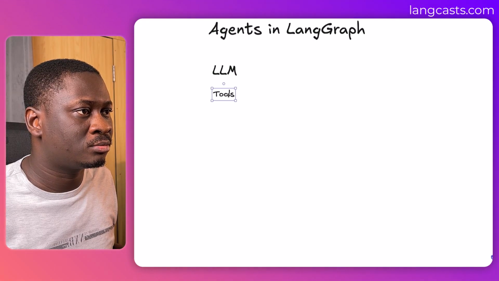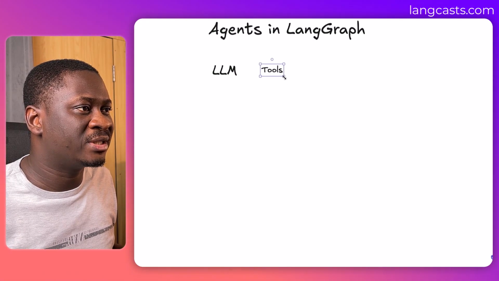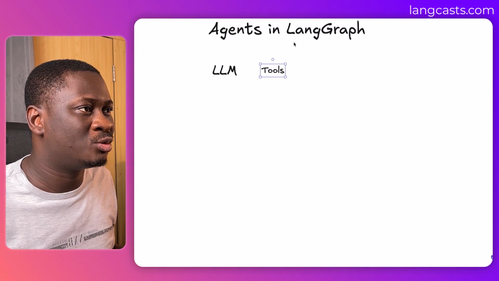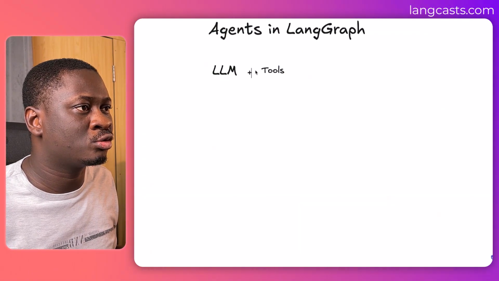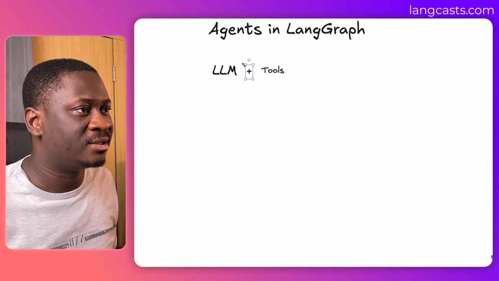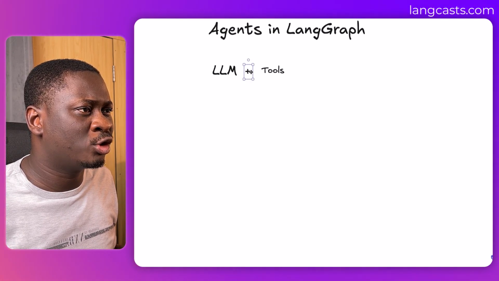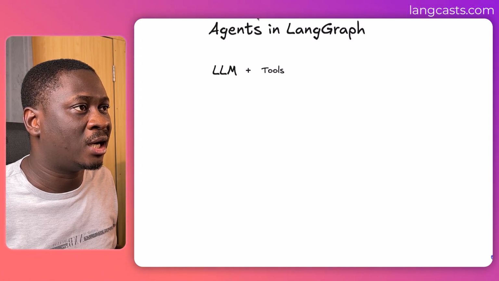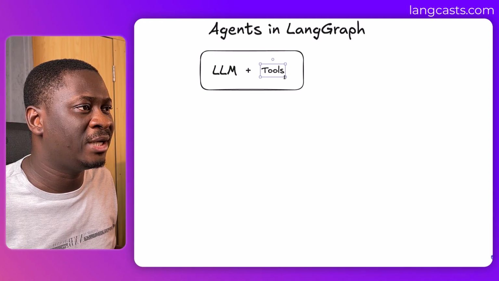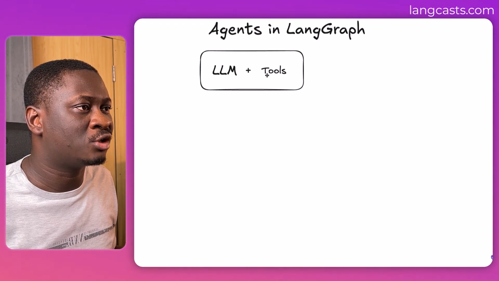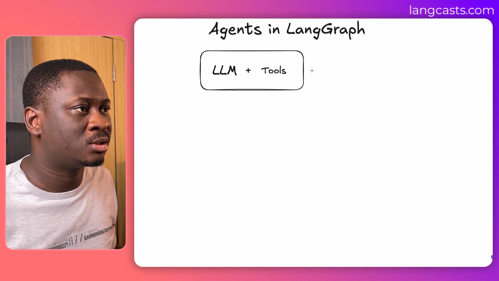So we have tools and we have the LLM. And most of the time, people believe that these are the two things that make up an AI agent: LLM plus tools equals AI agents. And I think in its most basic form, that is what AI agents are composed of. But then, we also have a third part, which is the prompt.